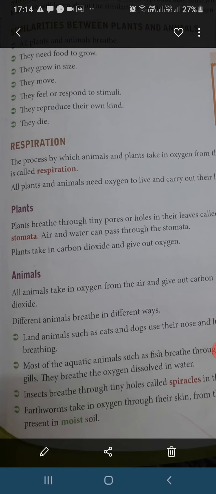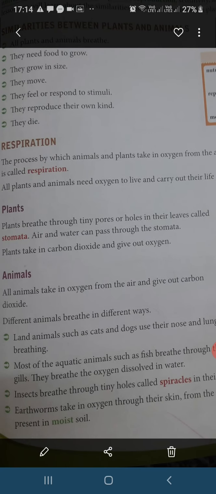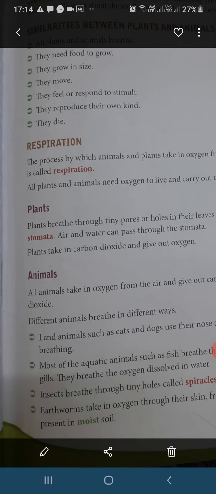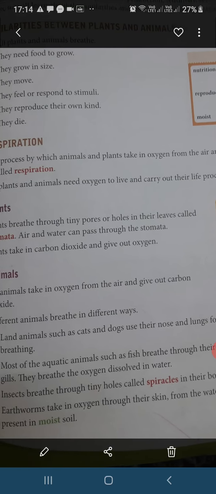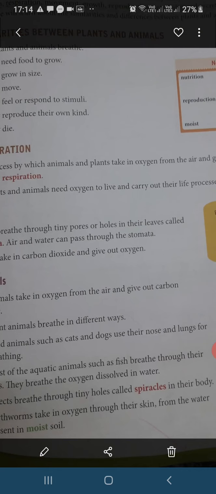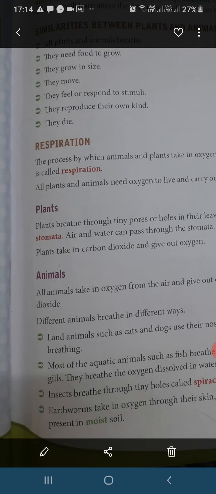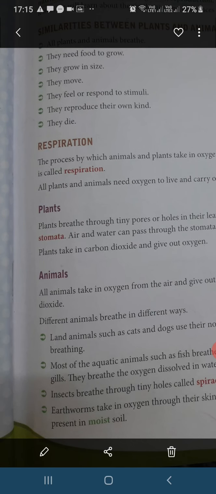Respiration. The process by which animals and plants take in oxygen from the air and give out carbon dioxide is called respiration. All plants and animals need oxygen to live and carry out their life processes. Plants breathe through tiny pores or holes in their leaves called stomata. Air and water can pass through the stomata. Plants take in carbon dioxide and give out oxygen.